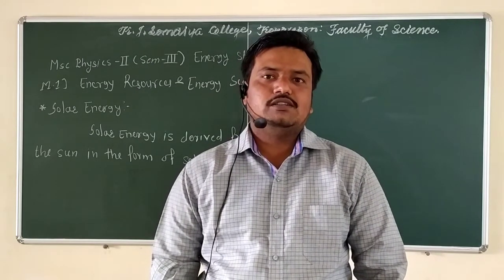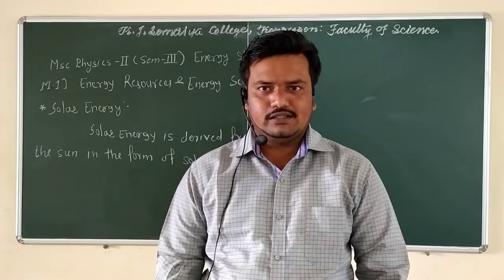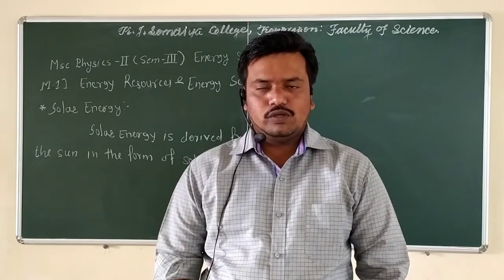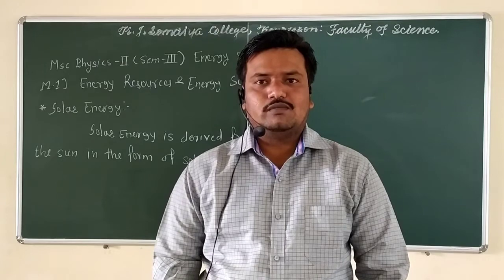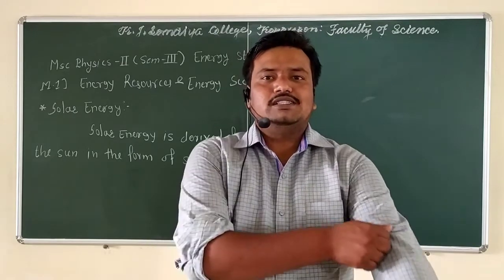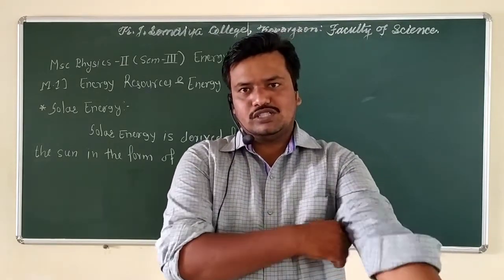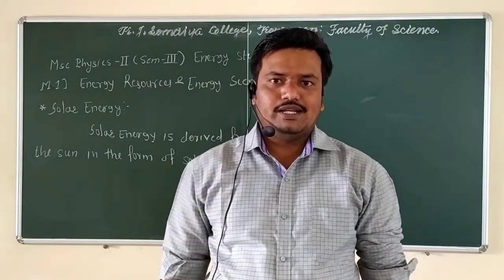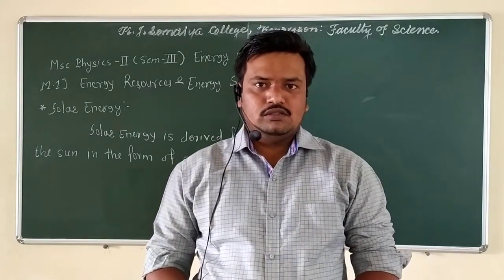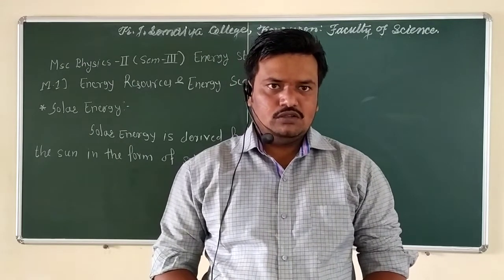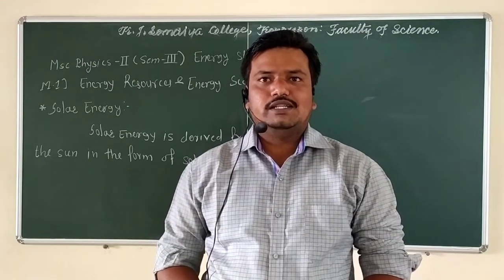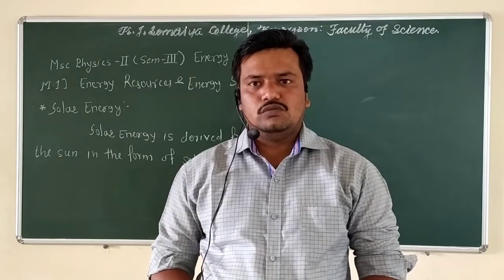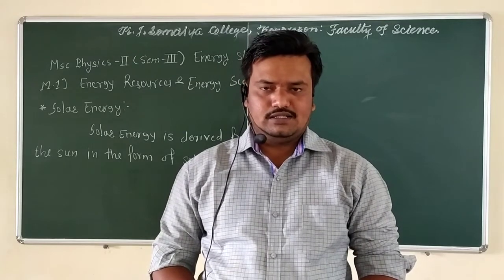That potential energy is converted into kinetic energy, and the flowing water falls on the turbine. When the turbine rotates, it generates electricity. The advantages and disadvantages were also covered in the last lecture.